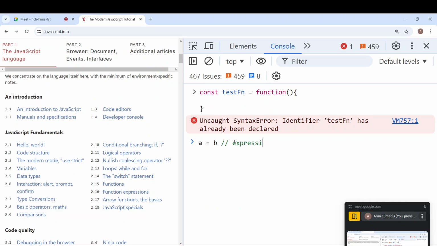Why? Because we are using an assignment symbol. So this syntax is called function expression syntax because it is written like an expression. This is the only difference.